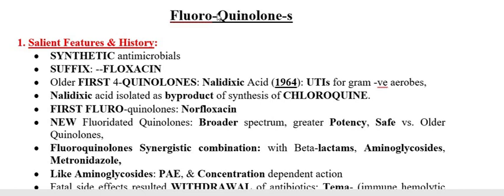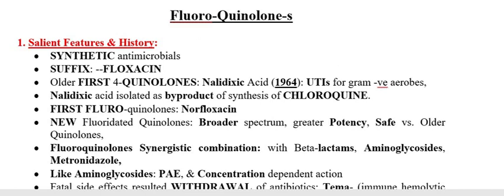This fluoro is indicating fluorine and quinolone is indicating presence of 4-quinolone, and s is indicating this is the group in which many antimicrobial agents are coming. So that is why the name is fluoroquinolones. Quinolones substituted with fluorine is called fluoroquinolones.